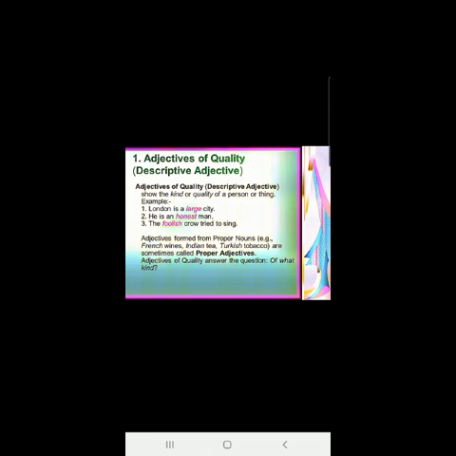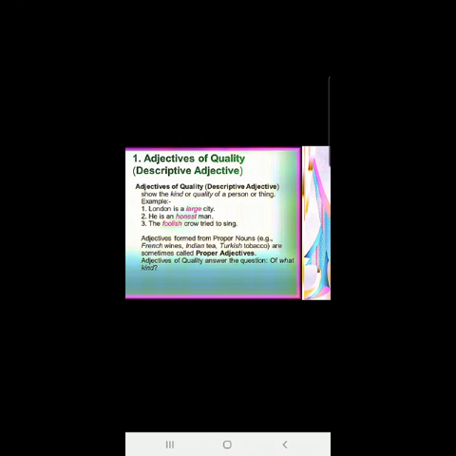He is an honest man, children. Honest is the word which is telling us more about the person, this noun, man. It is telling us about the quality of the man, honest. Honest is an adjective of quality. The foolish crow tried to sing. The quality of a crow is foolish.